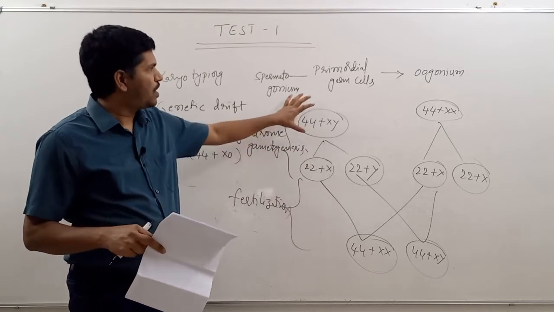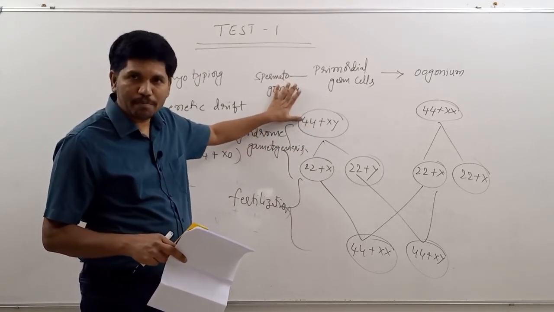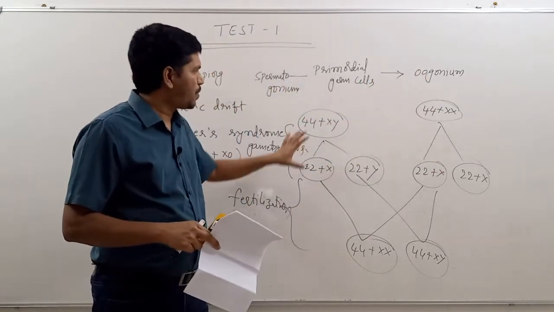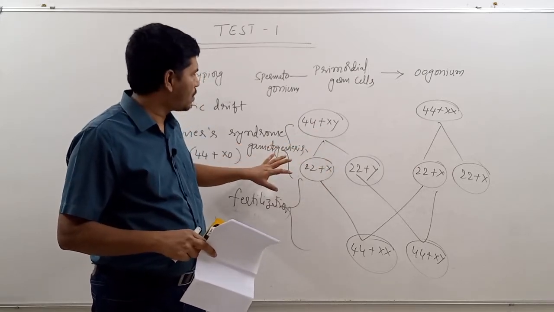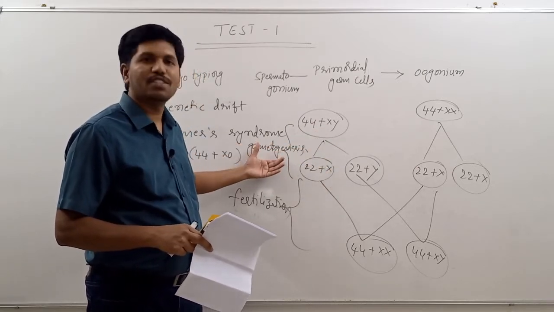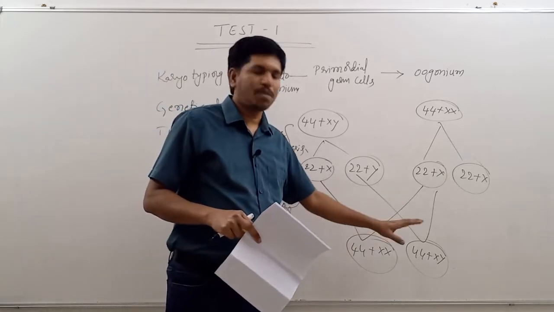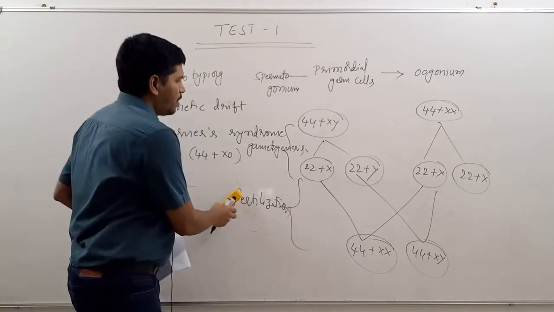Understood? First, you have to represent the primordial germ cells. What are the primordial germ cells? Spermatogonium in males, oogonium in females. The process of formation of sex cells, that means sperms in males, is called spermatogenesis, or the generalized term gametogenesis. Then fusion of one sperm and one ovum to form the zygote is called fertilization.